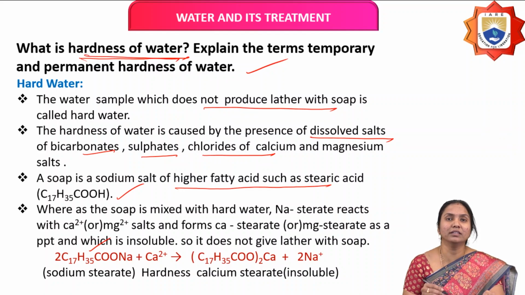Why doesn't this water produce lather? Because dissolved salts of calcium and magnesium, such as bicarbonates, chlorides and sulfates, are present in water.